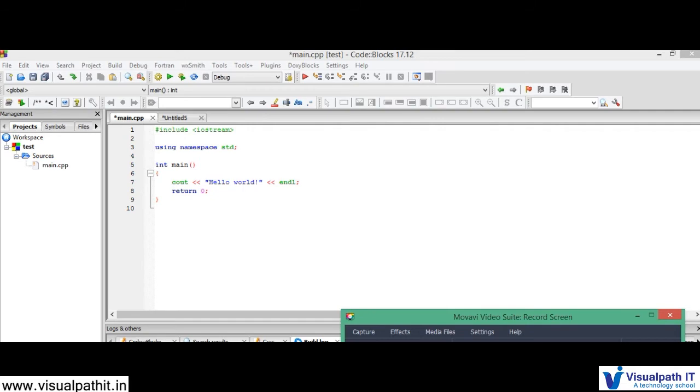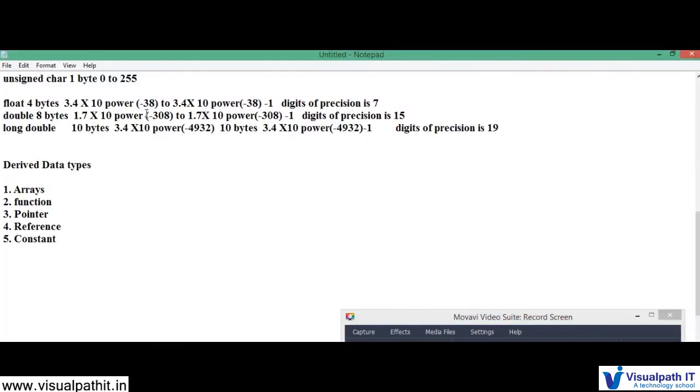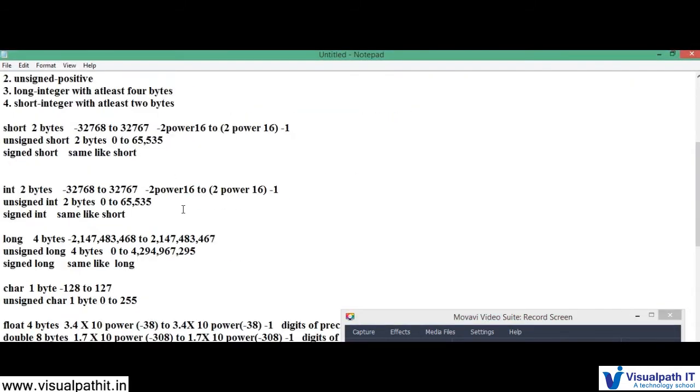As we were discussing, it is 2 power 16 to 2 power 16 minus 1. This is actually the formula for finding unsigned, which is 2 power n minus 1, which means 15.